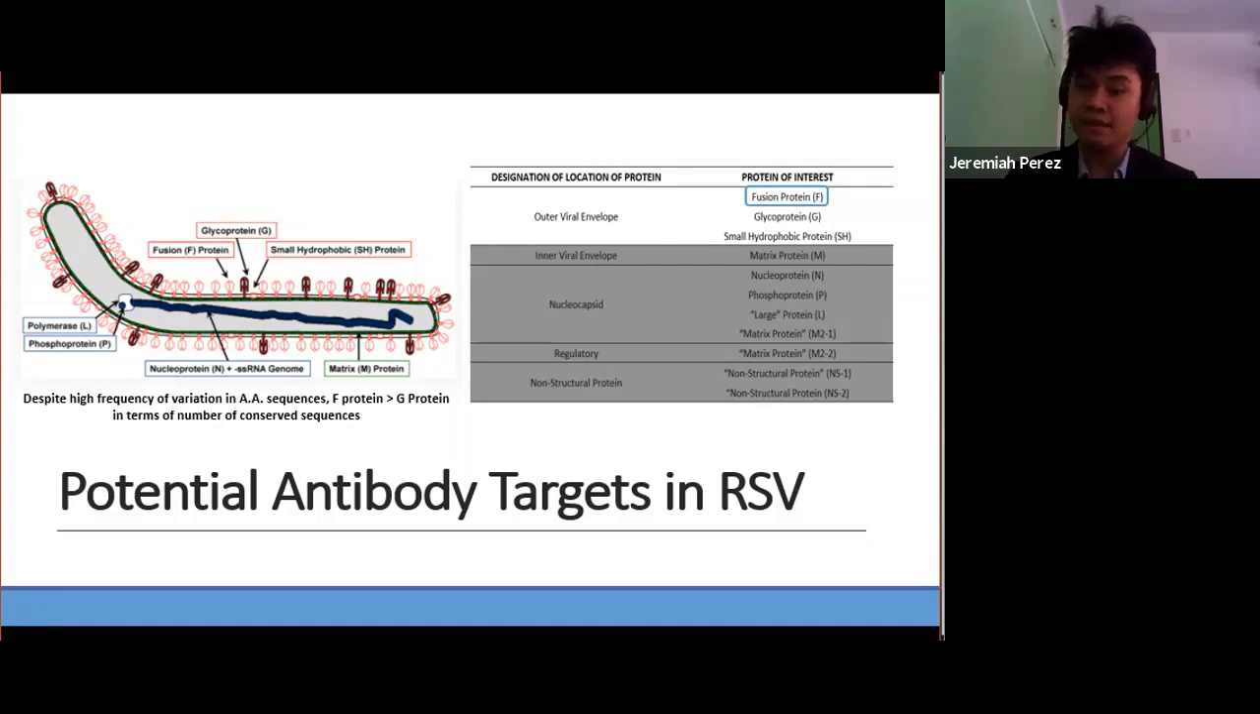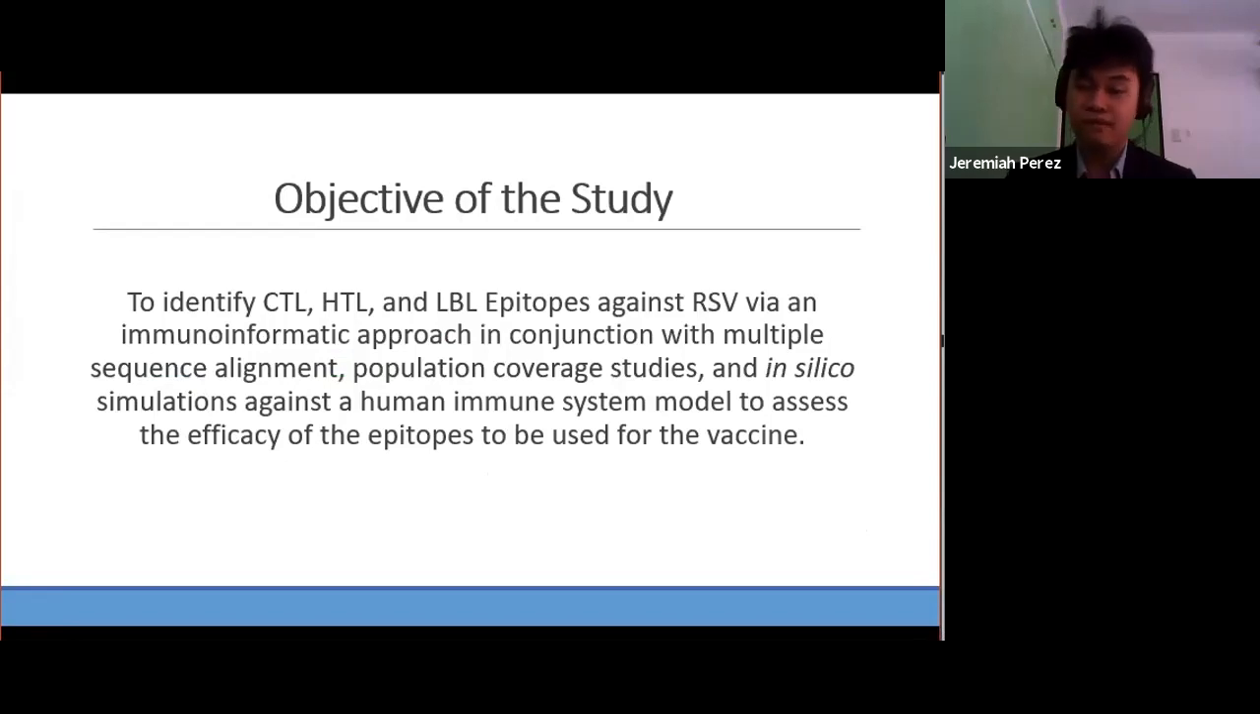With that said, an mRNA vaccine containing the sequence of the F protein shows the most promise for subsequent buildup of immunity against RSV. The primary objective of this study is to identify the T cell and B cell epitopes of RSV via an immunoinformatic approach in tandem with population coverage studies and in silico simulations against a human immune system model. This is done to assess the efficacy of the epitopes in the vaccine construct. It is worth noting that the study will only be dealing with the creation of an mRNA vaccine derived from the F protein of the S2 strain of the RSVA variant.